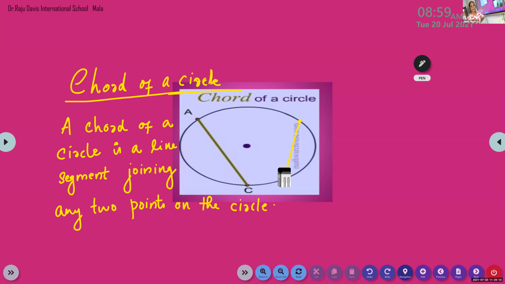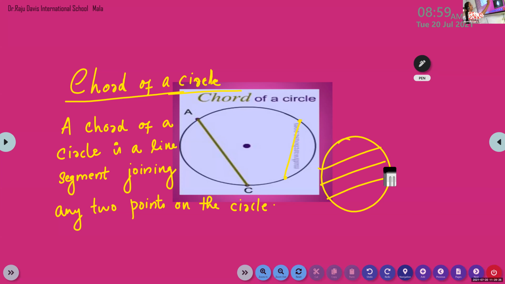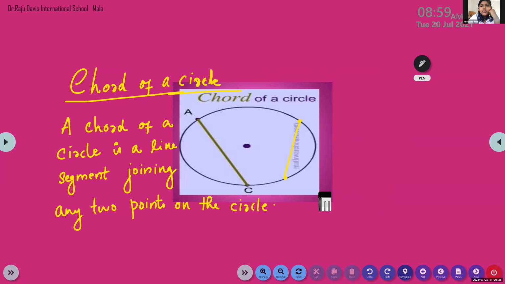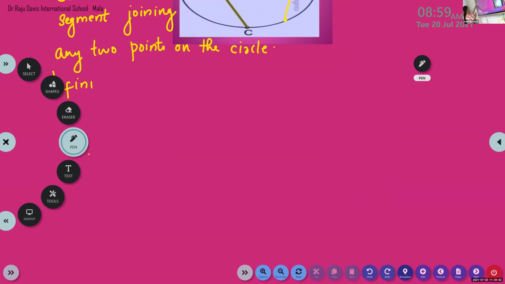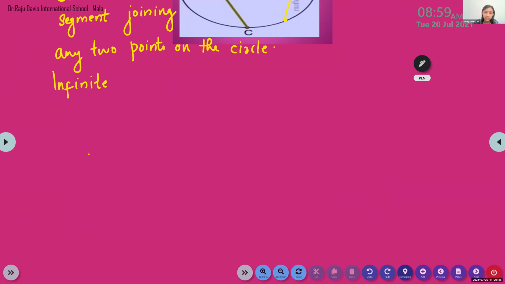How many chords can we draw? Infinite. Many chords. Infinite number of chords, because when I take a circle, I can draw this way, this way, this way, this way. A lot of chords we can draw. So how many chords can we draw? Infinite. Infinite number of chords we can draw.